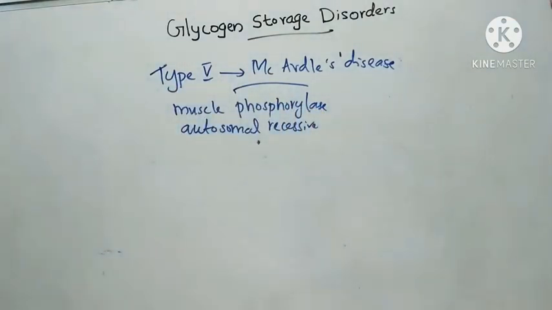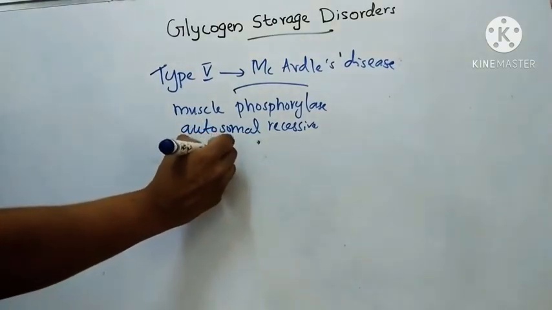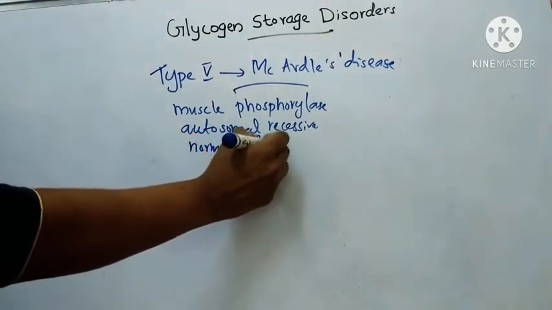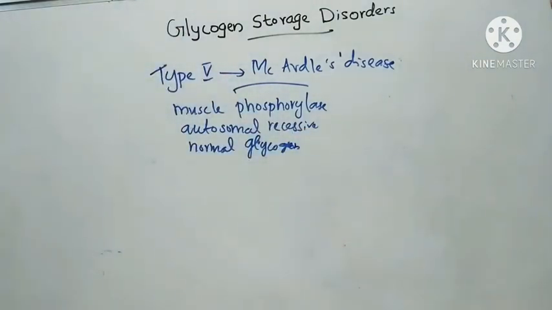Here the glycogen deposited is normal in structure. The organs involved are skeletal muscles. Clinical features include muscle cramps on exercise, pain, weakness and stiffness of muscles. Then muscles recover on rest due to utilization of fatty acid for energy.